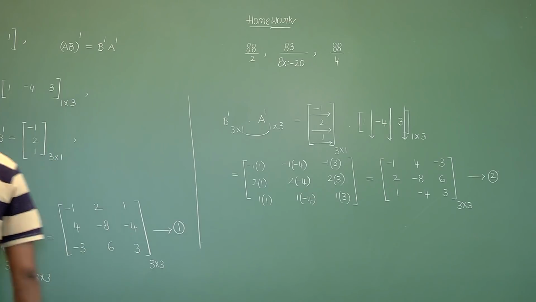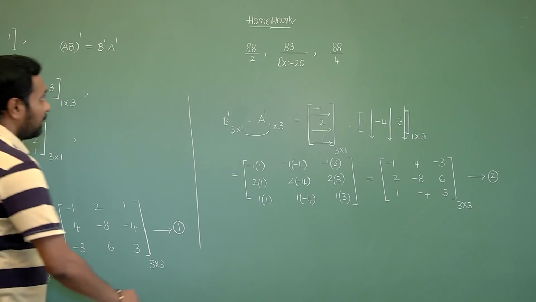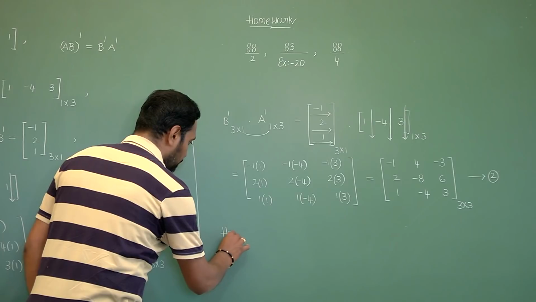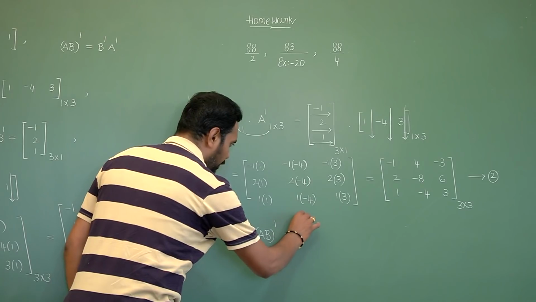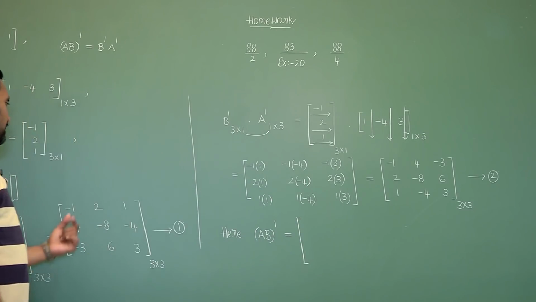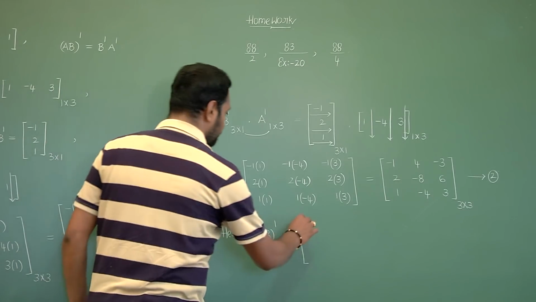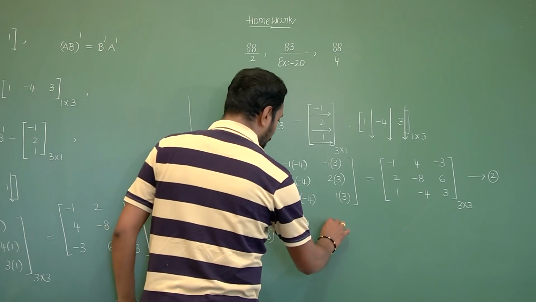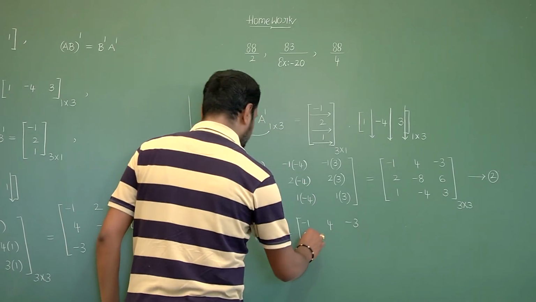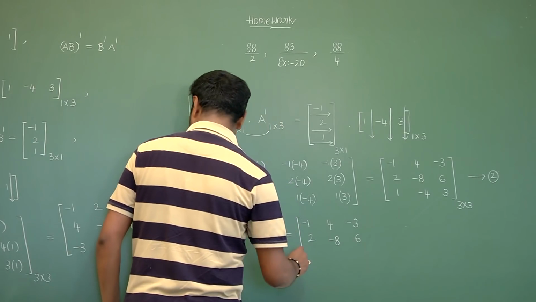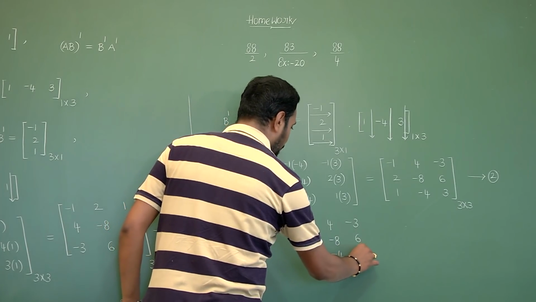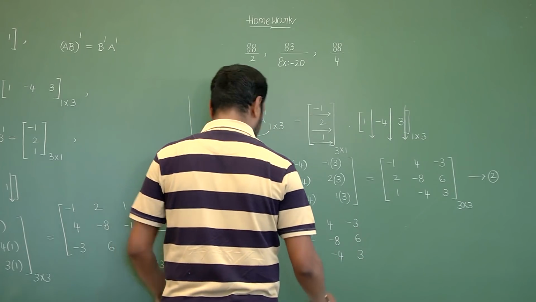Here (AB) whole dash equals, if you do the transpose of equation 1, you will get minus 1, 4, minus 3; 2, minus 8, 6; 1, minus 4, 3.